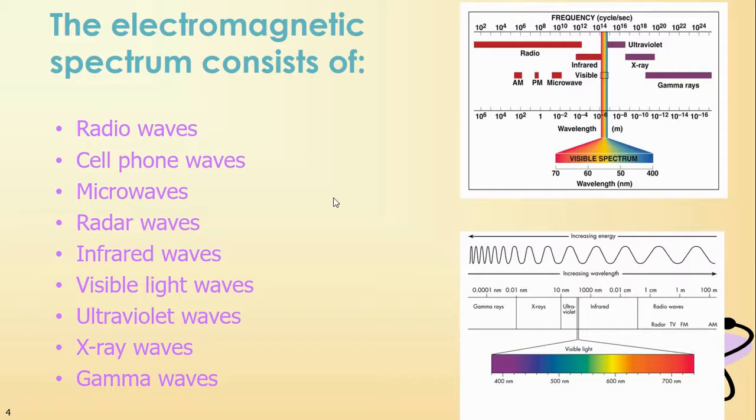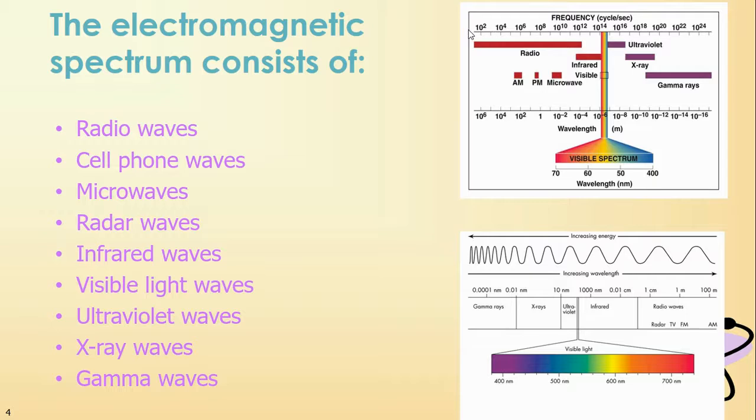So if you look at the slide, at the electromagnetic spectrum on the top here, this portion right here, you'll see that this is your wavelength. It's showing, going across, your wavelength is decreasing. It's becoming smaller. So things with the largest wavelengths are on the left, and the smallest wavelengths are on the right.